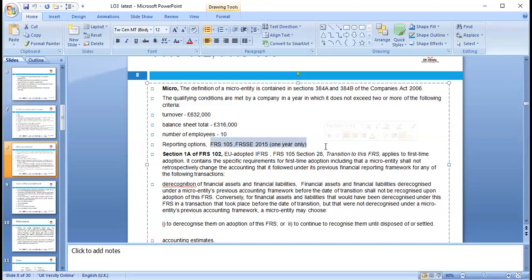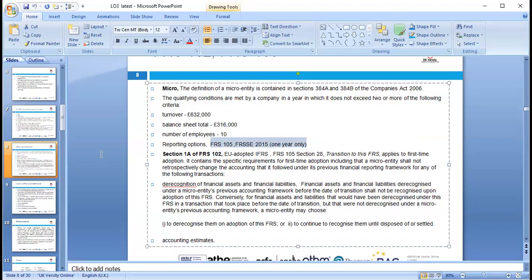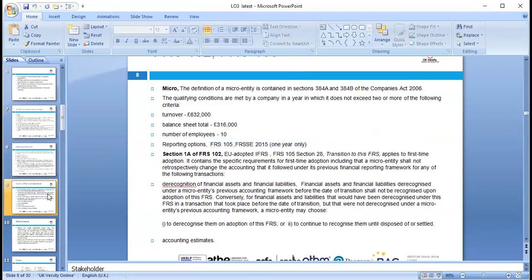And the financial reporting standard, which we have, 102, deals with it. Depending upon the situation, we can treat accordingly. And we can look at the accounting estimates and things accordingly under this standard.